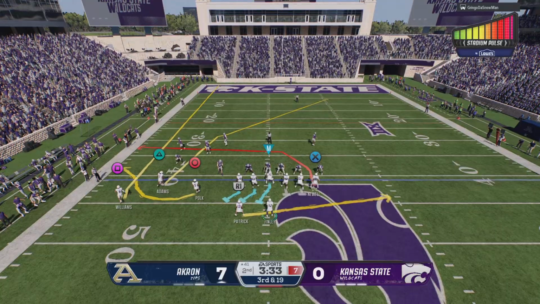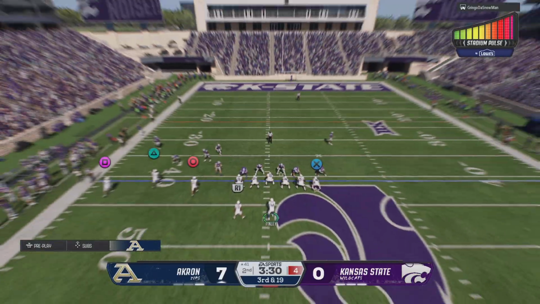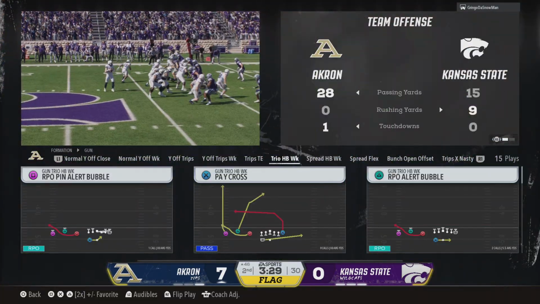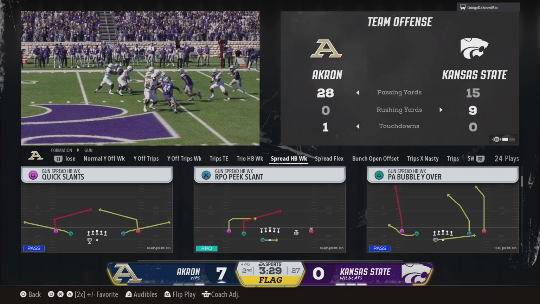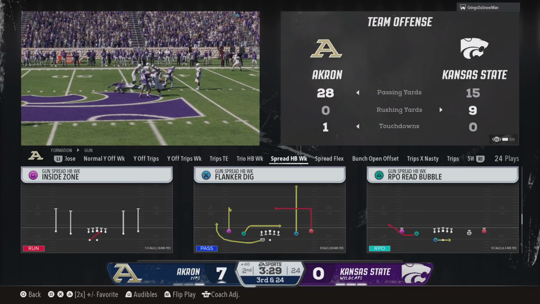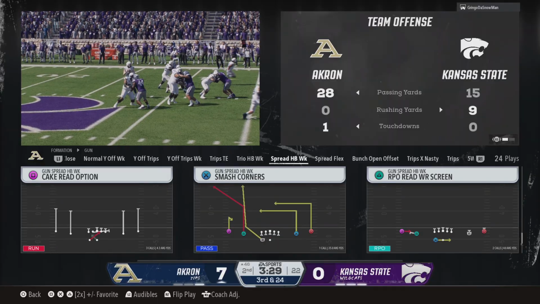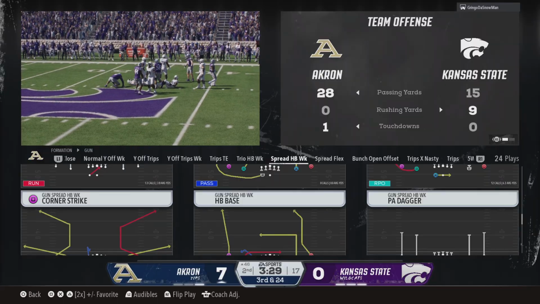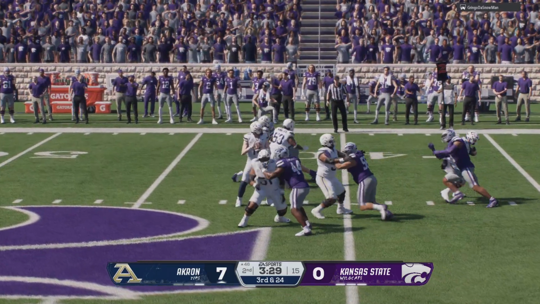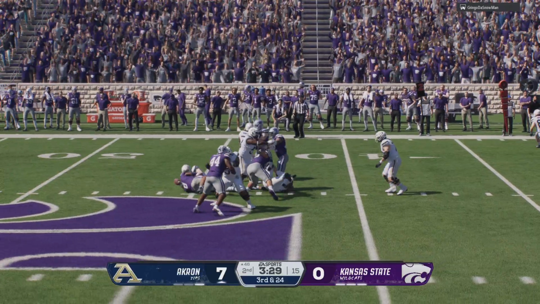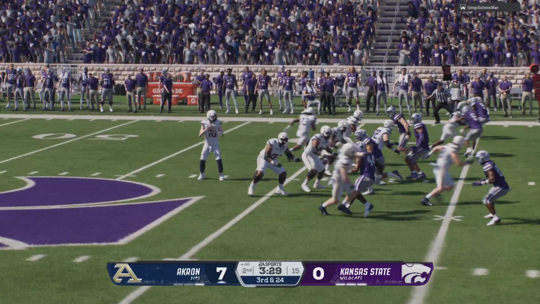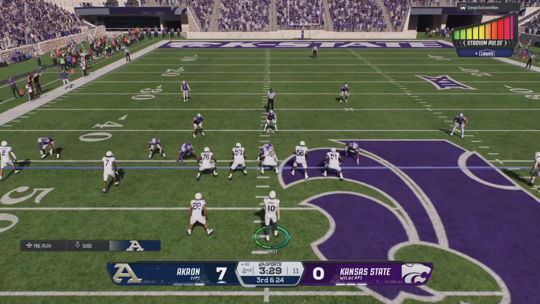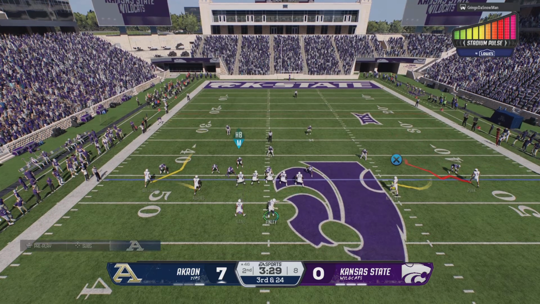Now a lot of work to do to move the chains, keep this drive alive after that earlier sack. And with this place rocking, the crowd forces a false start. The officials offer the deal, and the coach accepts it. They will take the penalty. Just listen to the Little Apple. You can hear it all the way to the Big Apple as they try to get the defense off the field.